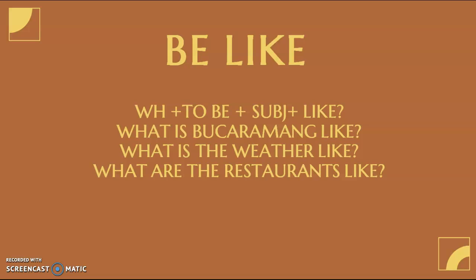So, what is Bucaramanga like? Okay? So Bucaramanga is one city. It's a subject, it. So I'm going to use the verb to be. What is Bucaramanga like? I can ask this question in past. I can say, what was Bucaramanga like 10 years ago? And our answer changes because now it's in the past.